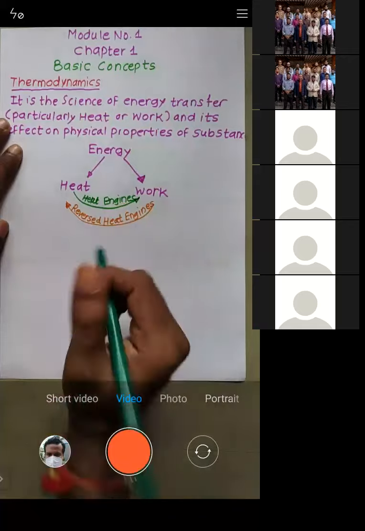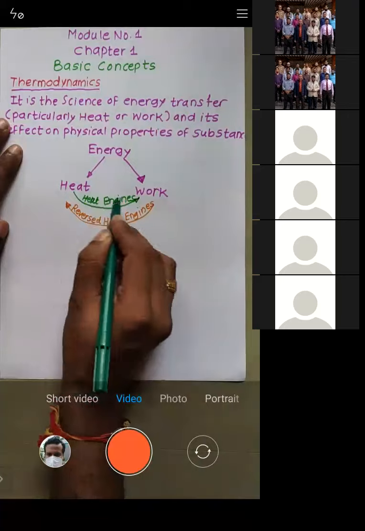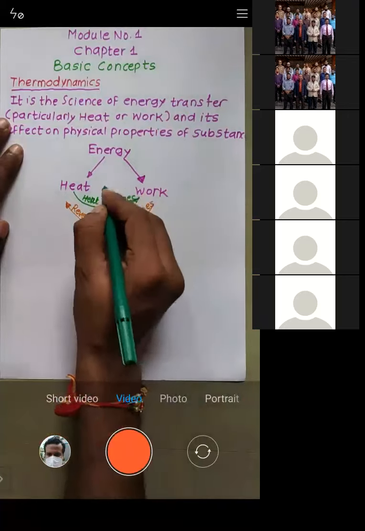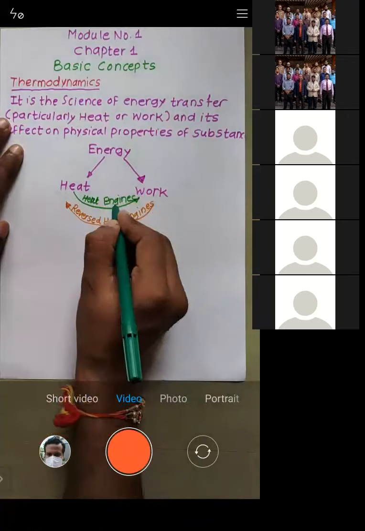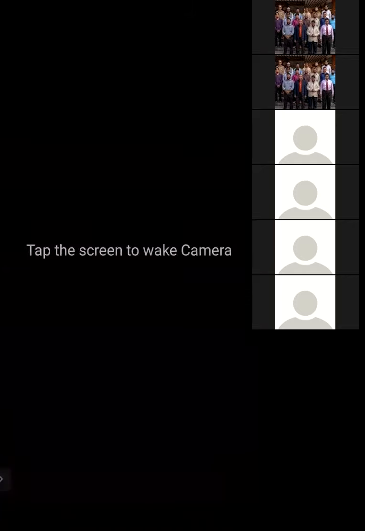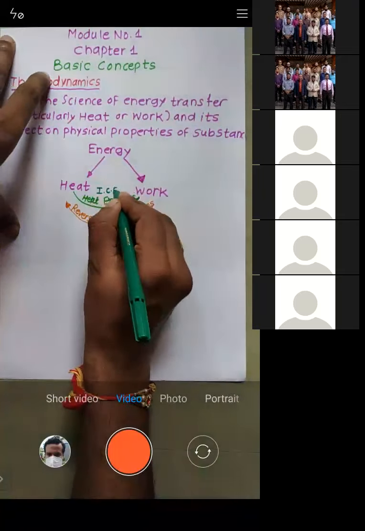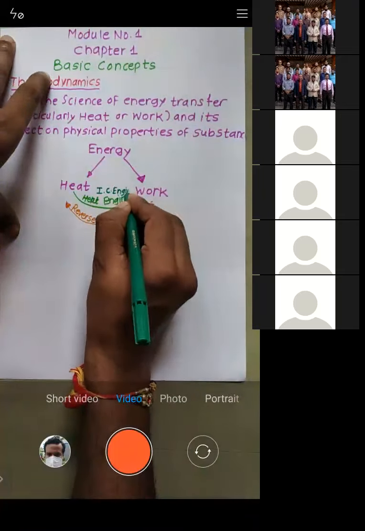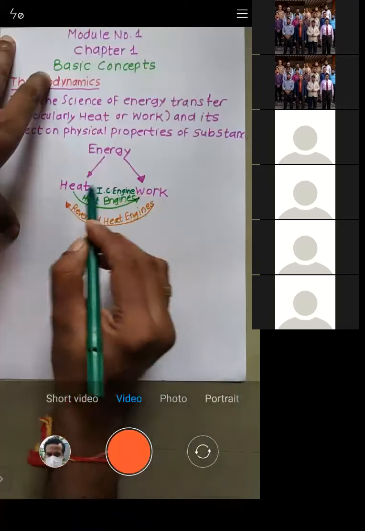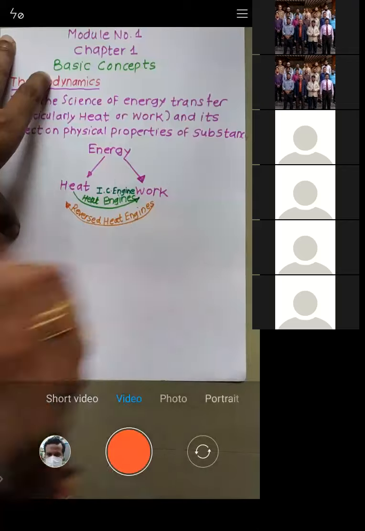Okay, now let me clear you. Which are the heat engines? You can take the example of the IC engine. Heat engines, they are IC engines, internal combustion engines, right? So heat to work is done by a heat engine, for example, the IC engine.